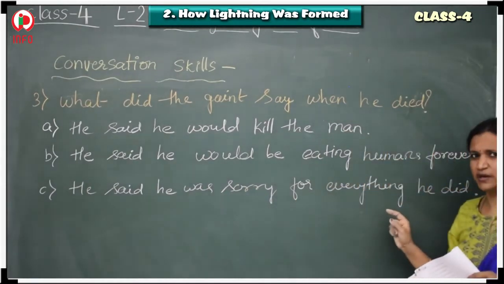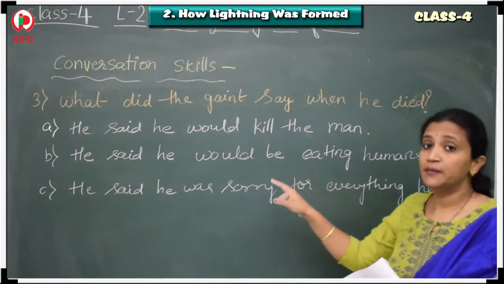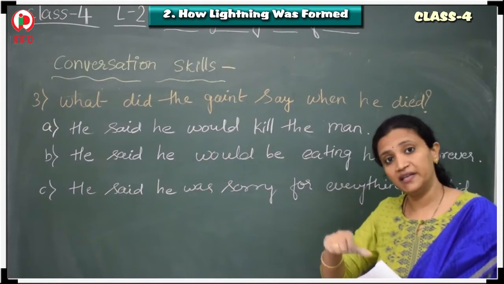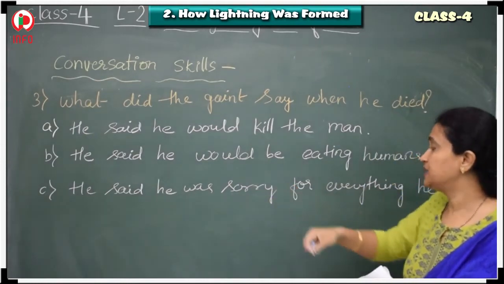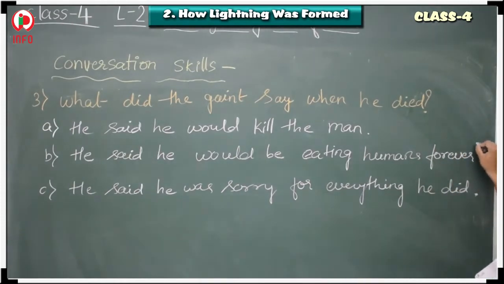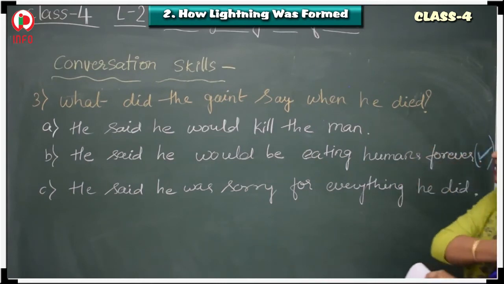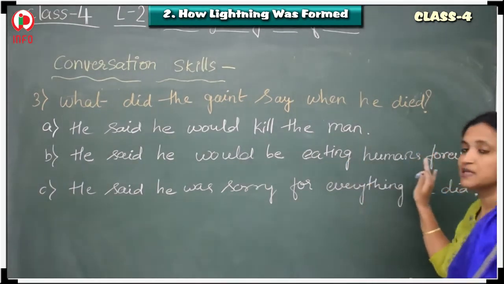Did he say sorry? No sorry. But what he did say? He said, after dying also, I will be eating you people. So that is the reason this B is the correct answer. Okay. So this is the correct answer for the third one. He will be eating the humans forever.